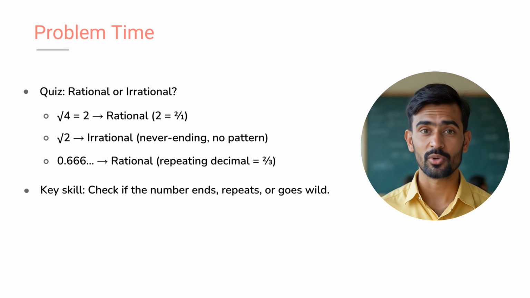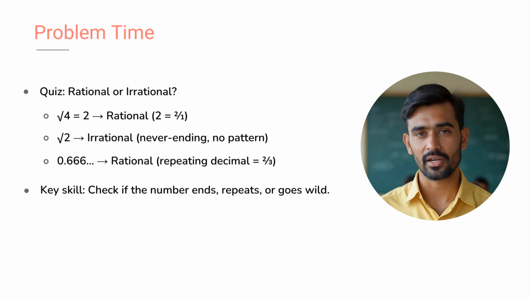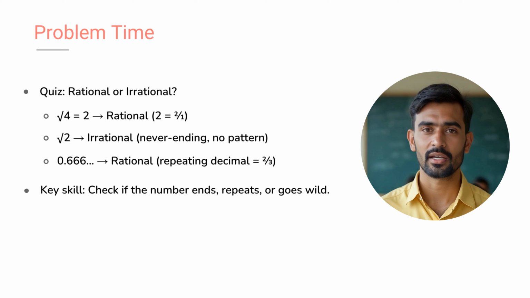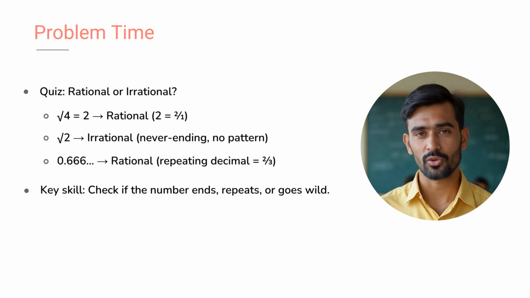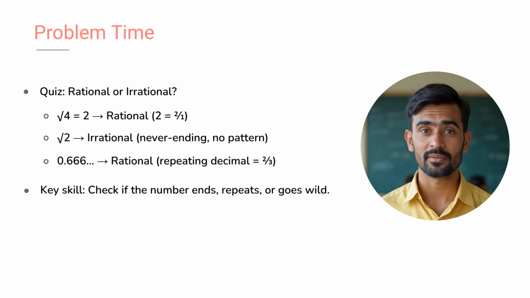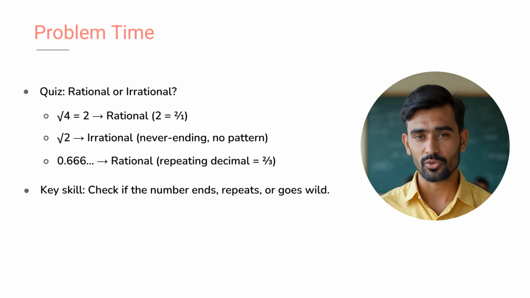Alright, Number Explorer, it's quiz time. Let's see if you can tell whether a number is rational or irrational. First question, is the square root of 4 irrational? Well, square root 4 equals 2, and 2 can be written as 2 over 1. That's a fraction, so, nope. It's rational. Next one, what about square root 2?